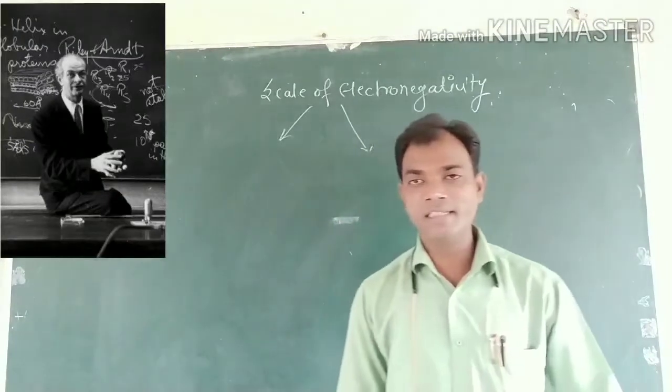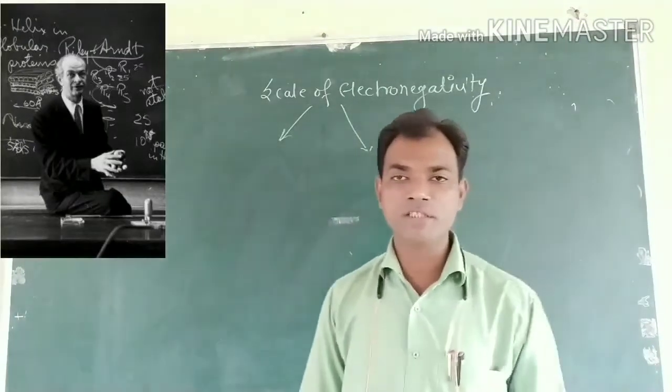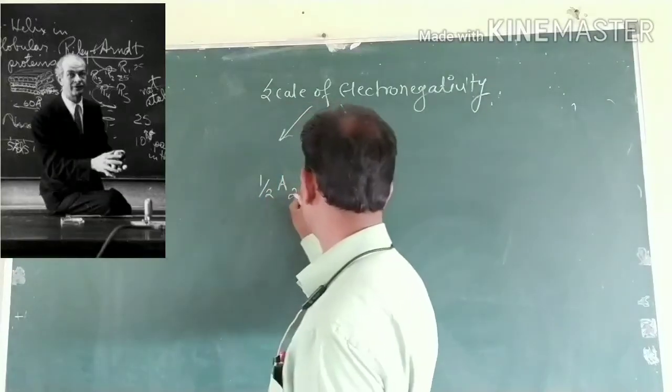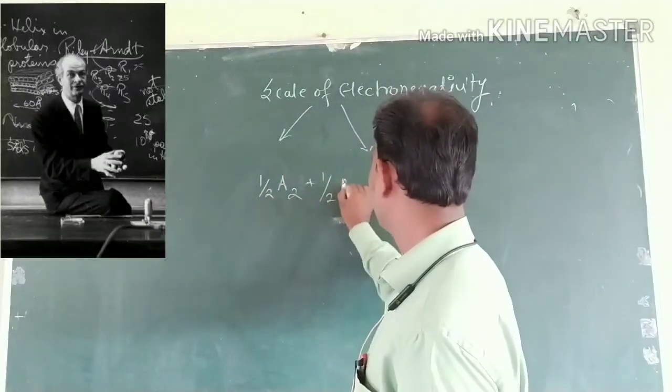Pauling considered the example of formation of AB molecules from A2 and B2 molecules.